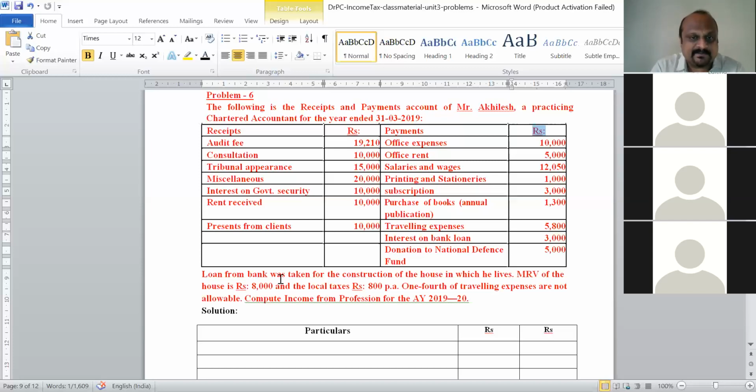Loan from bank was taken for the construction of the house in which he lives. The municipal rental value of the house is rupees 8,000. The local taxes are rupees 800 per annum. One-fourth of the traveling expenses are not allowable. Compute income from profession for the assessment year 2019-20.